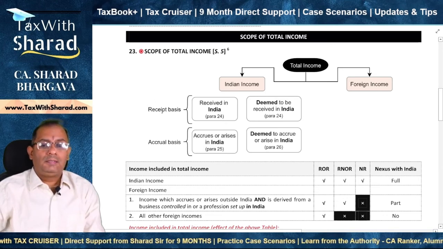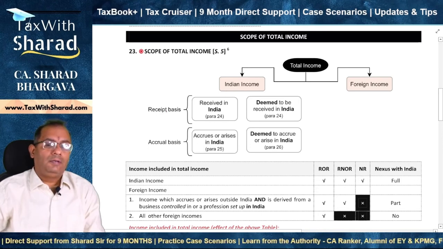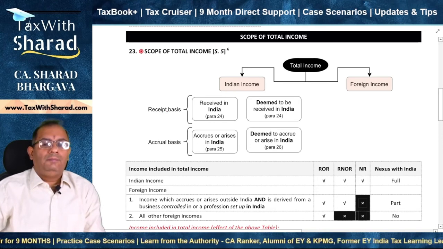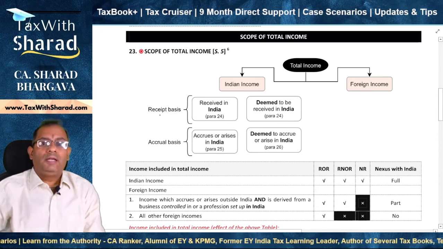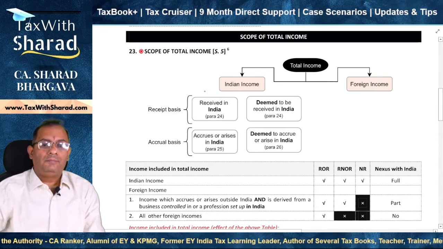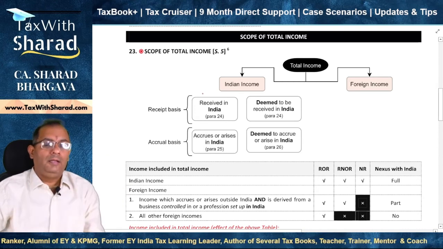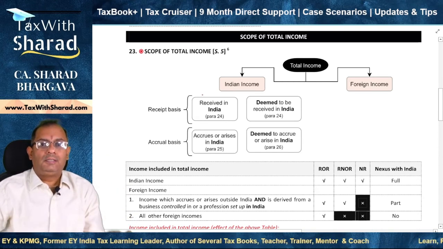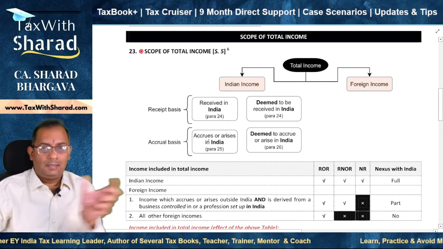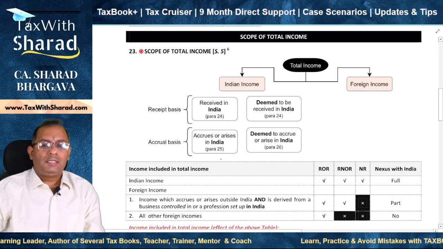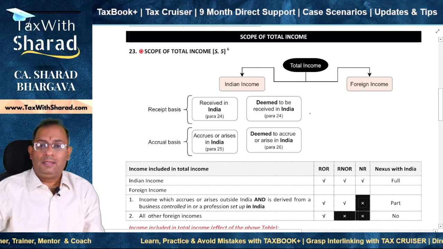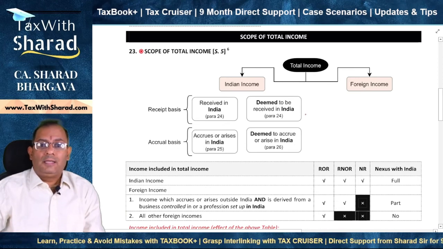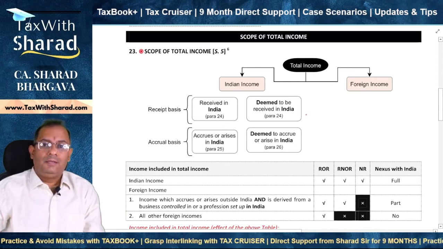The question asked is, sir, if I have a business income or income from profession, and the business income or income from profession accrues or arises outside India, that means it is a foreign income, but the business is controlled in India or the profession is set up in India, okay, so there is a nexus with India. In such case, will such income be taxable in the hands of a resident? Secondly, will such income be taxable in the hands of a non-resident?